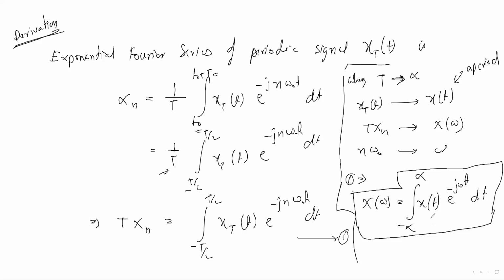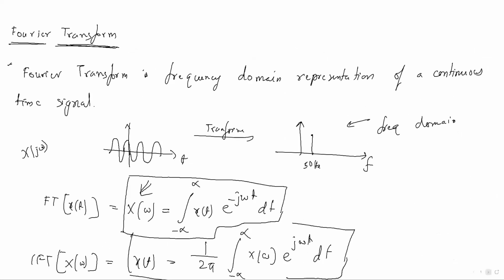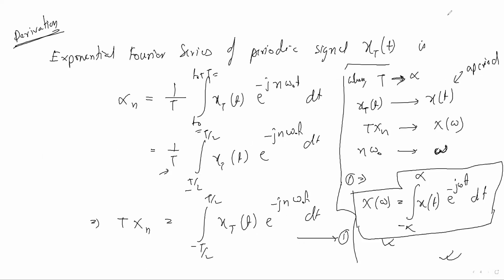This is the Fourier transform of x of t. So when T tends to infinity, capital X of t becomes x of t. This T into x n becomes X of omega, and n omega naught you can write as a continuous omega. So like this, that proof I have given. Similarly, you can prove it for x of t also, but I think this is sufficient. I think you have understood the things. So do you have any doubt?